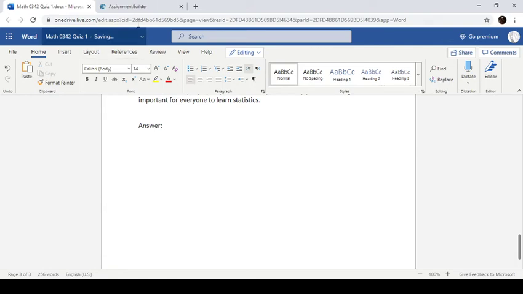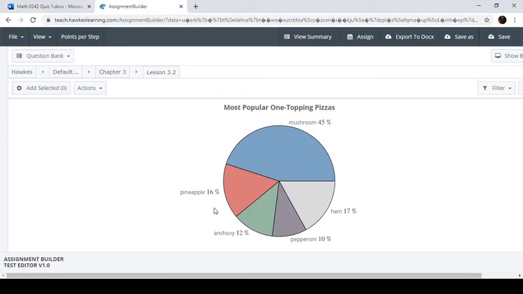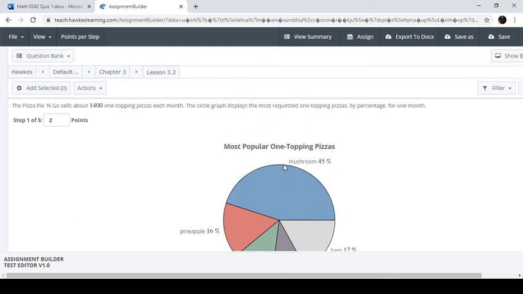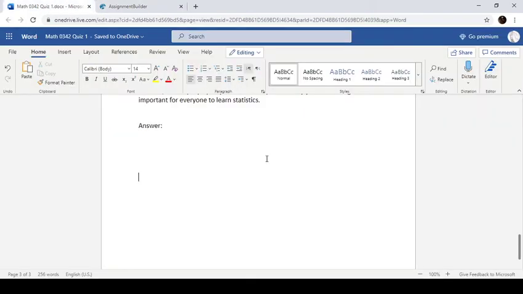So I'm going to go ahead and scroll down here and do this question for us. So again, it asks, find the number of mushroom pizzas sold each month. Round your answer to the nearest integer. Okay, so mushroom is 45% of our month, and it's 45% of 1,400. So if we want to solve this, we need to say, all right, well, I have a proportion.